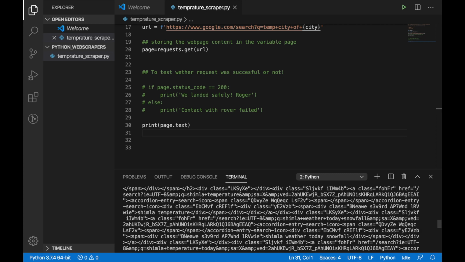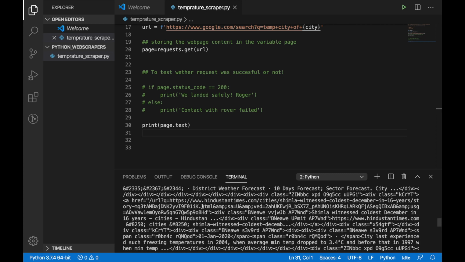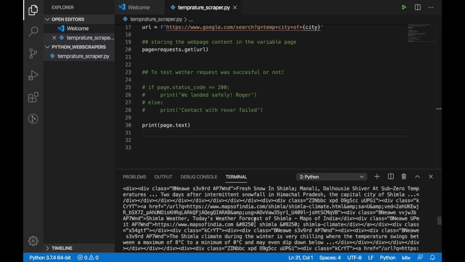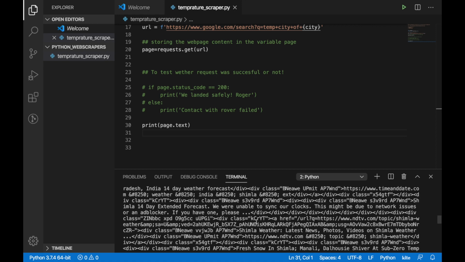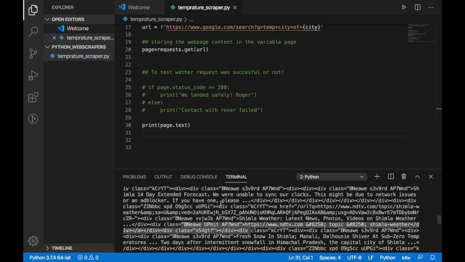So there is a list with a lot of data, but somewhere we can see there is something related to Hindustan. Shimla witnessed coldest December, things like this. Somewhere maybe there is the data which we are looking for. So that's why we landed safely, Roger. Right? We have got that data, and to be very exact, the data is somewhere here. It's somewhere really here. So we'll be extracting it in a few minutes and in the next 2 to 3 lines of code, and an awesome thing.